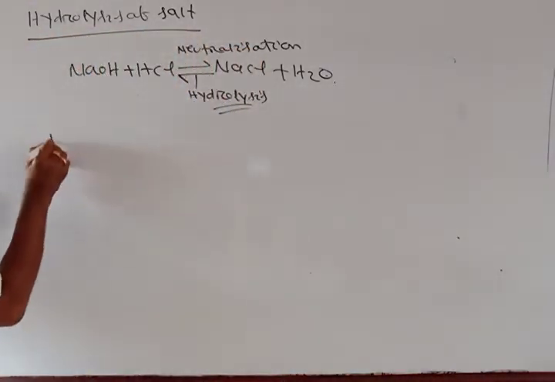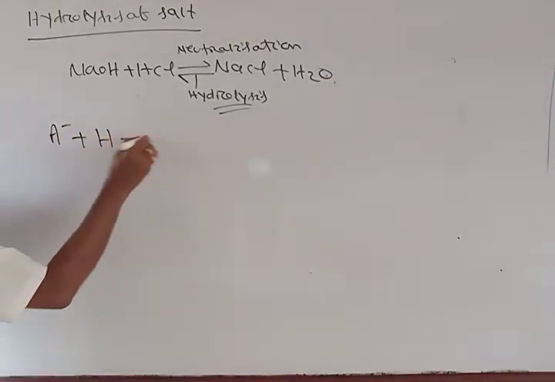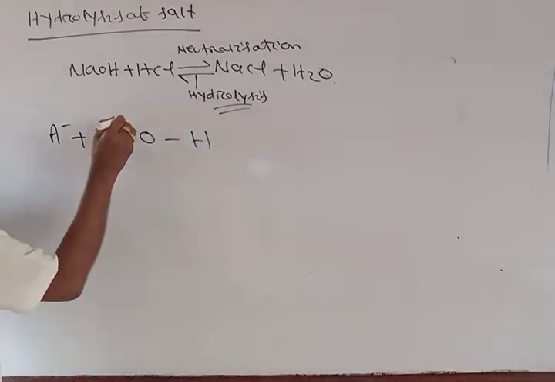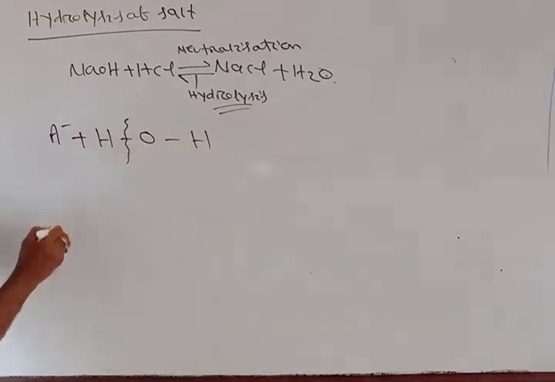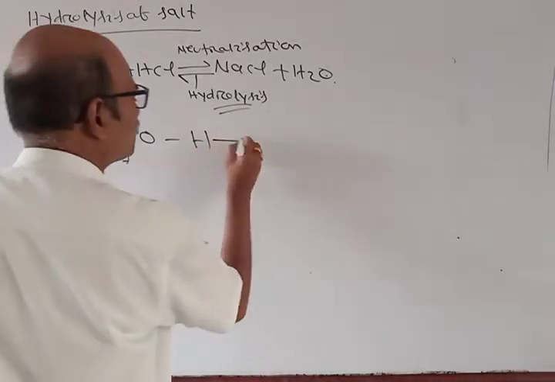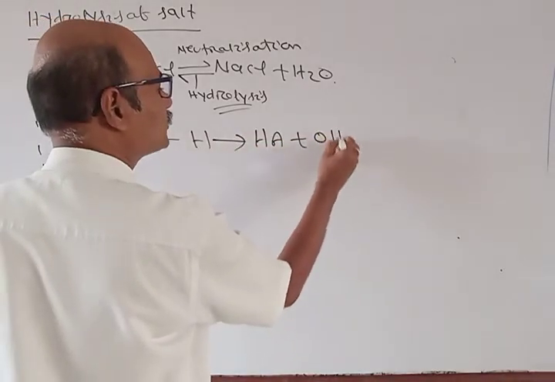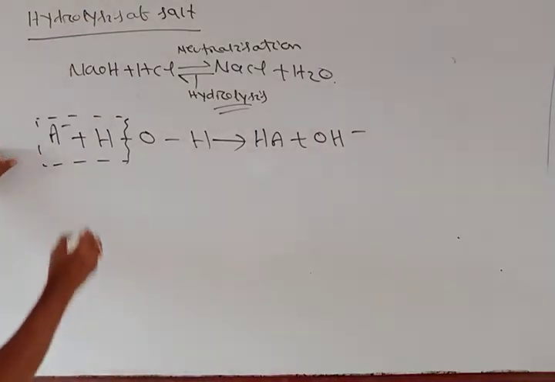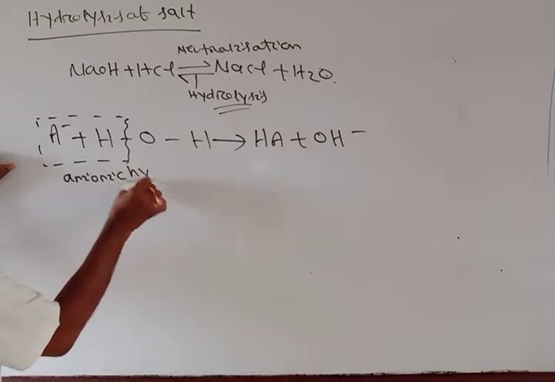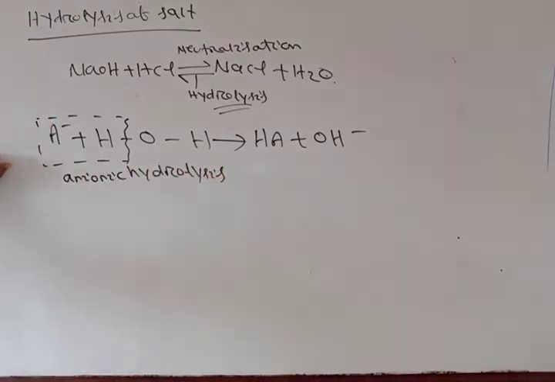If I have A- plus HOH, here this OH bond can break, and we can get HA plus OH-, and this is called anionic hydrolysis.